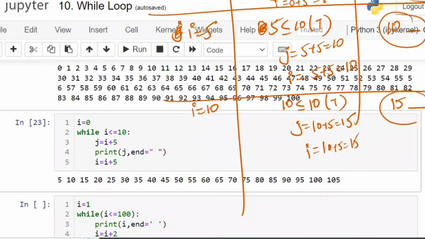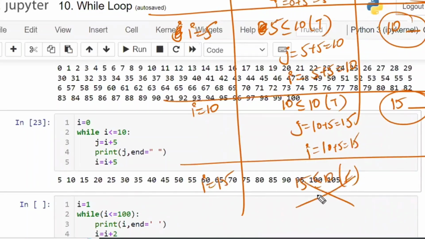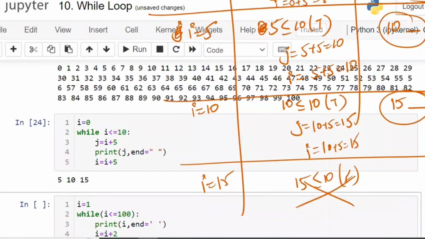So now again, I is equal to 15. Now 15 is less than or equal to 10. Condition failed. So now what are the things printed? 5 space, 10 space, 15 space. This is the output. So after 15 also there is a space. If you check here, there will be a space in the output. 5 space, 10 space, 15 space also will be there in the output. That is the answer. Others who have told only 10.